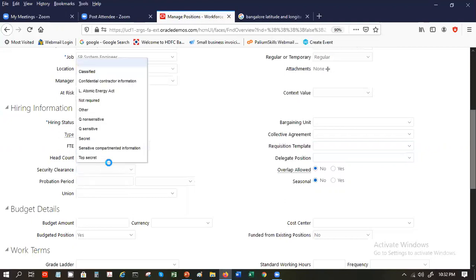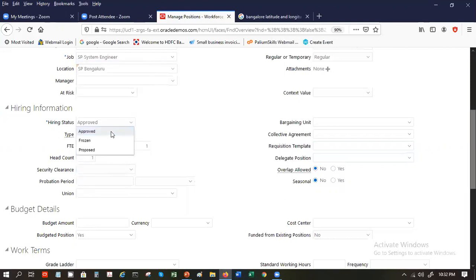Type, this is single incumbent. Initially, you can keep it shared so that whatever you're defining, you can then assign more than one person. Head count, how many people? Up to, let's say, 5 people you can have in that. Any security clearances required? Usually government jobs require security clearances. Probation period, 5 months. 5 months is odd. So 6 months.